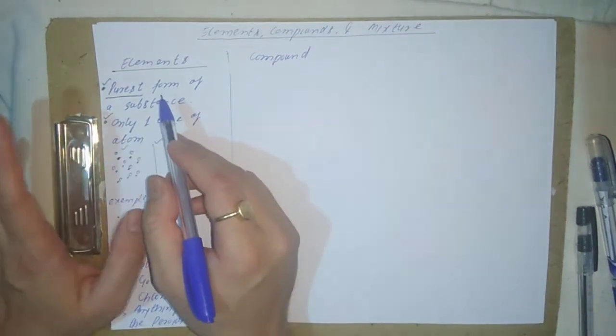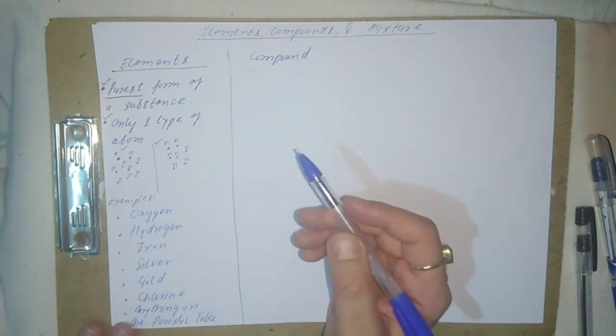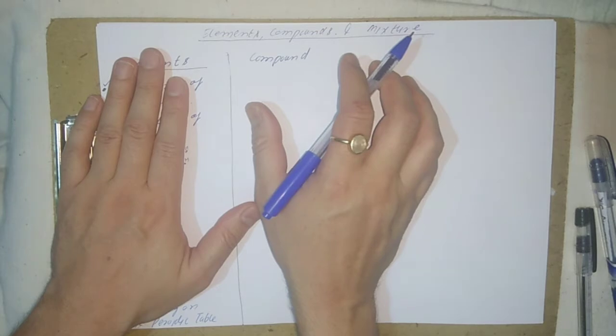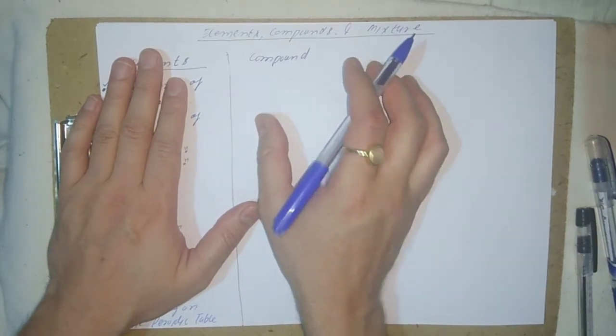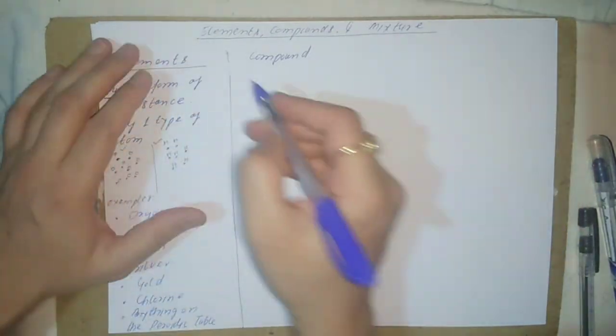So we know elements are the purest form of substance, only one type of atom is there. Examples also we saw, and we saw whatever exists on the periodic table are elements. Now let's understand about compounds. So compounds are two or more elements that are bonded together.